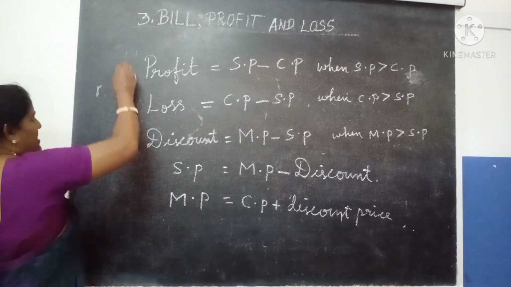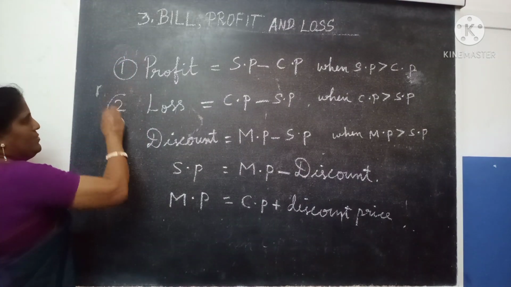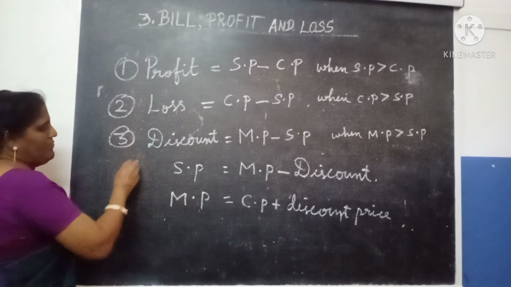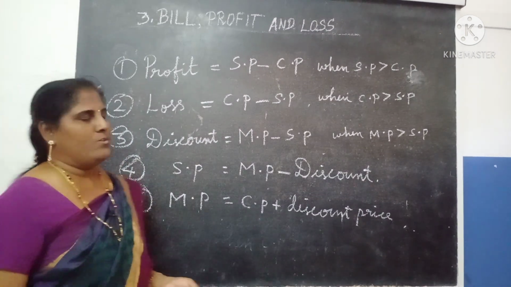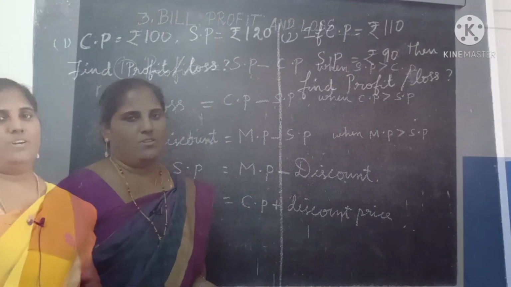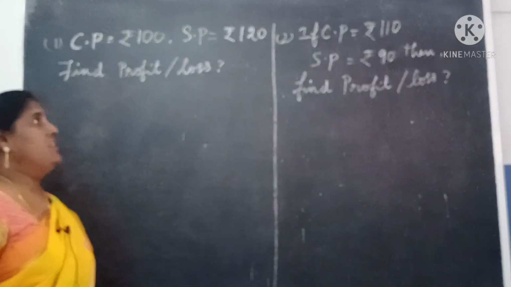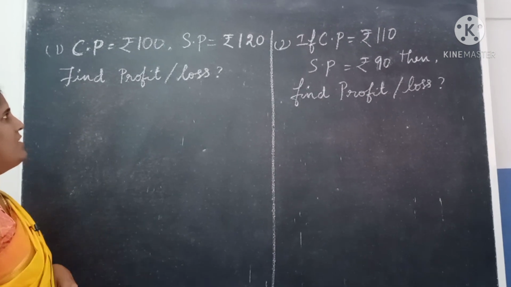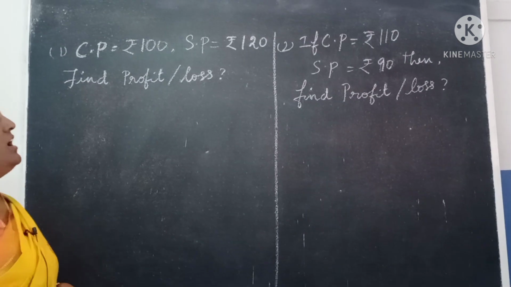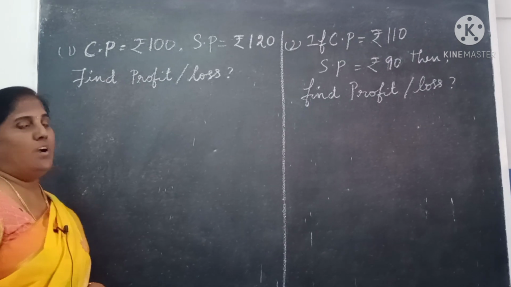So totally how many formulas are there? 1, 2, 3, 4 and 5 formulas. So now we are going to use these formulas to do the sums. Next one, see some example sums. The first one, if they give CP equal to 100 rupees, SP equal to 120 rupees, now we have to find out